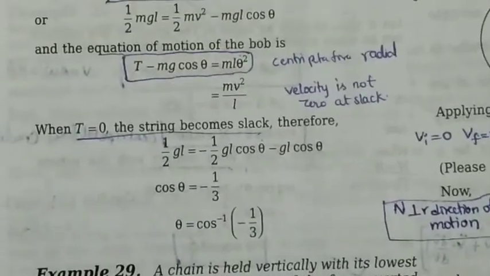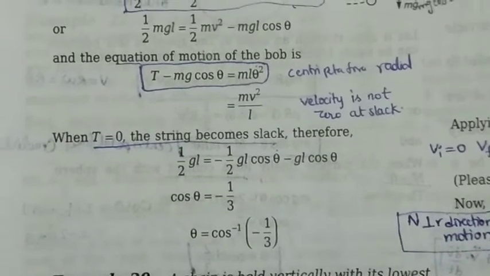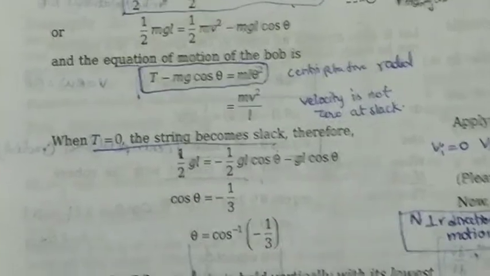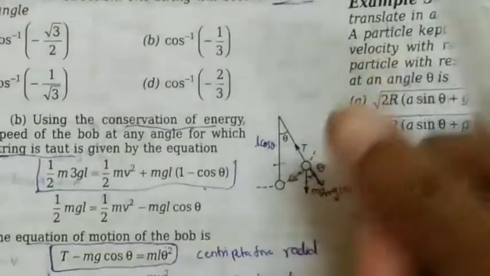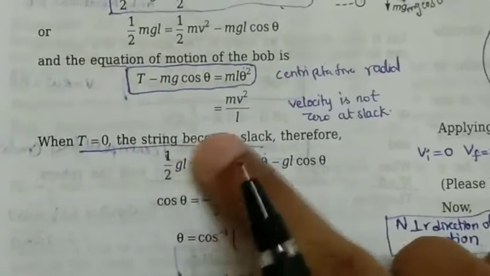Now when T equals 0, the string becomes slack. At what point would the string become slack? When the string has broken down, there will not be any tension acting on it, because it does not need to hold the bob anymore. Because of that, T is 0 and the string becomes slack.